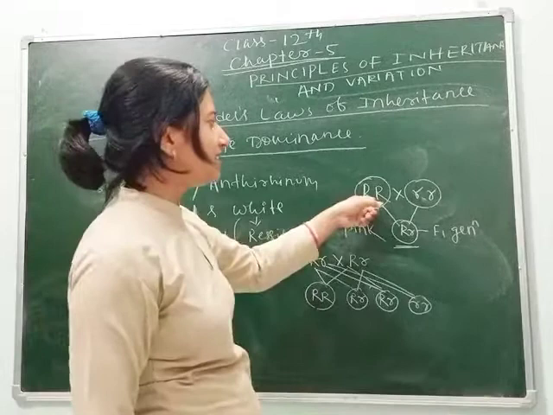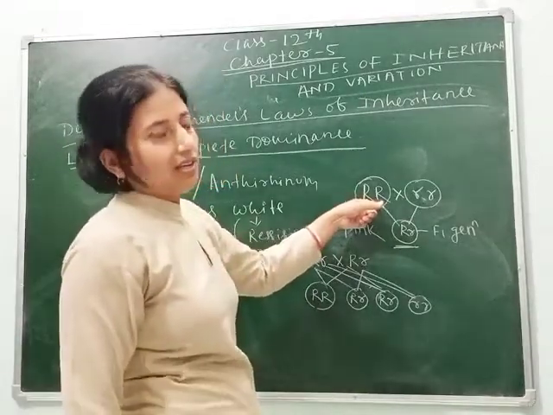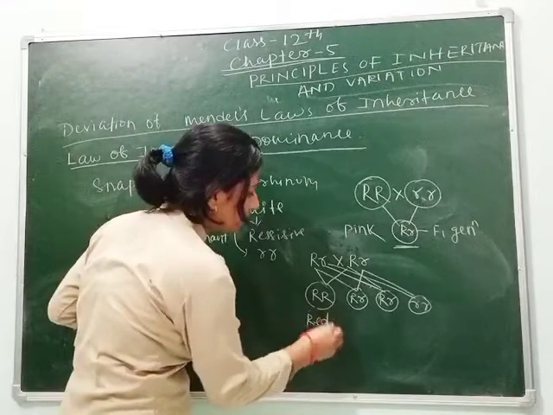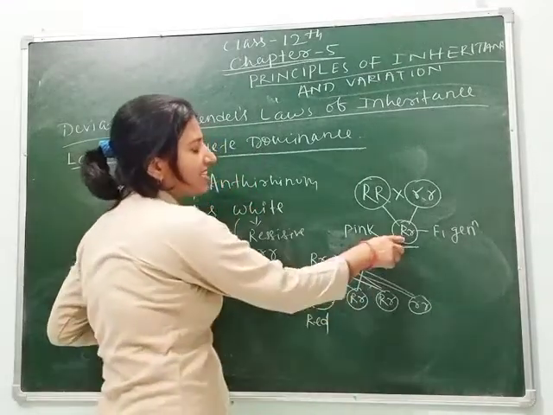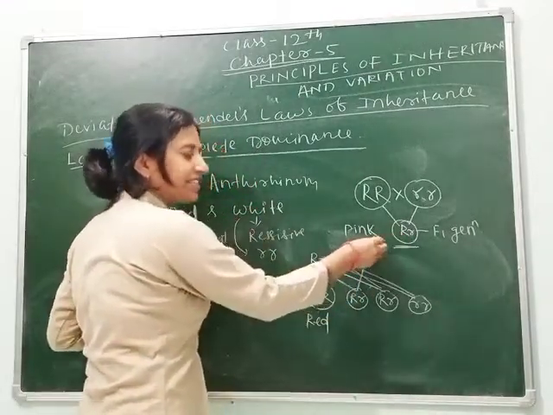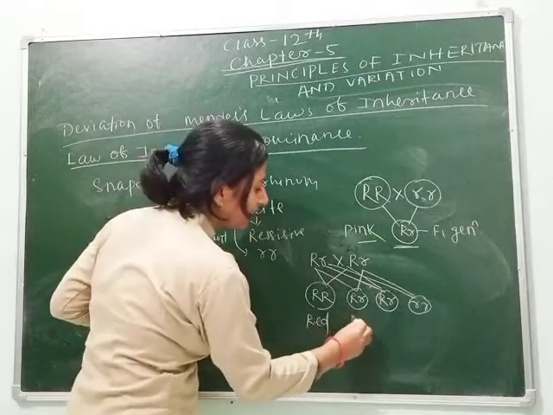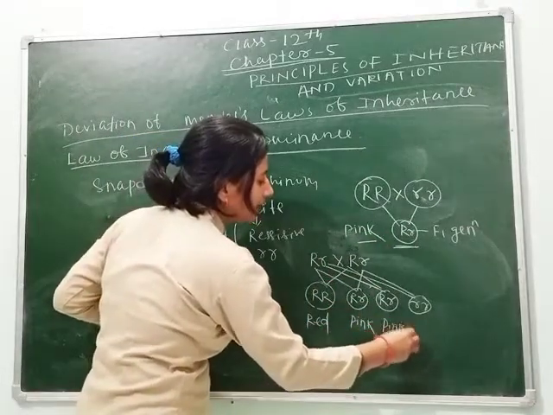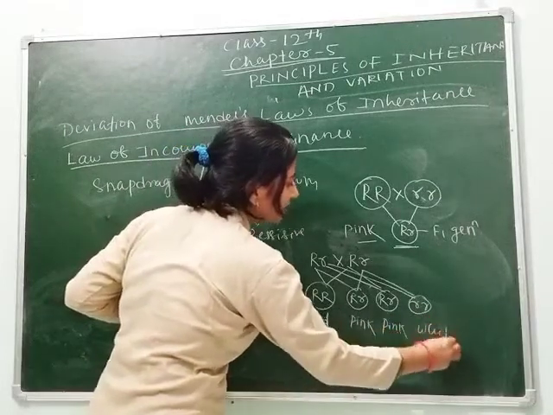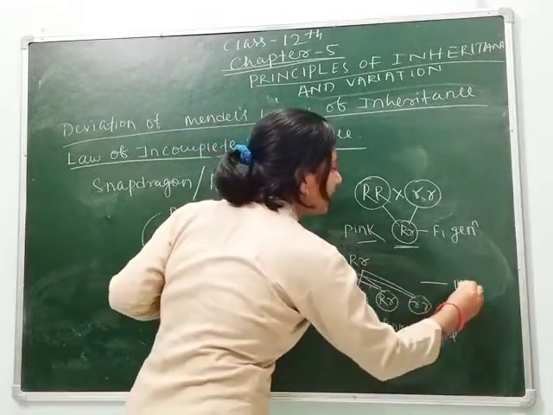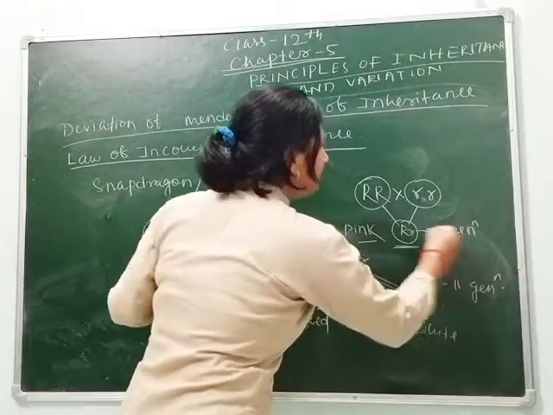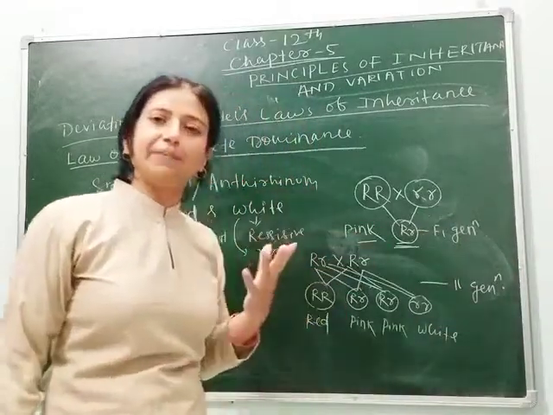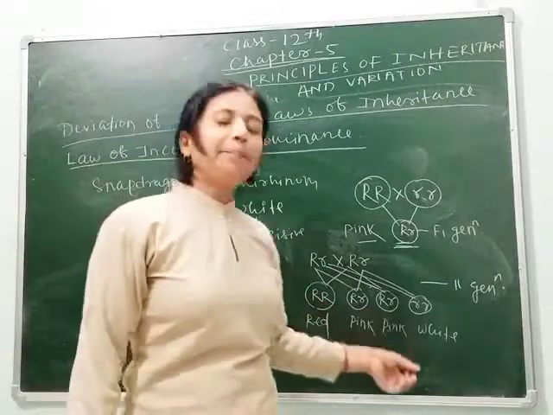This is homozygous. In case of homozygous, the red is expressed. So this gives red. Here you can see capital R small r represents pink. So this will give pink. This will also give pink. And this will give white. This is the second generation. In first generation we will get pink, and in second generation we will get 3 different characters, red, pink and